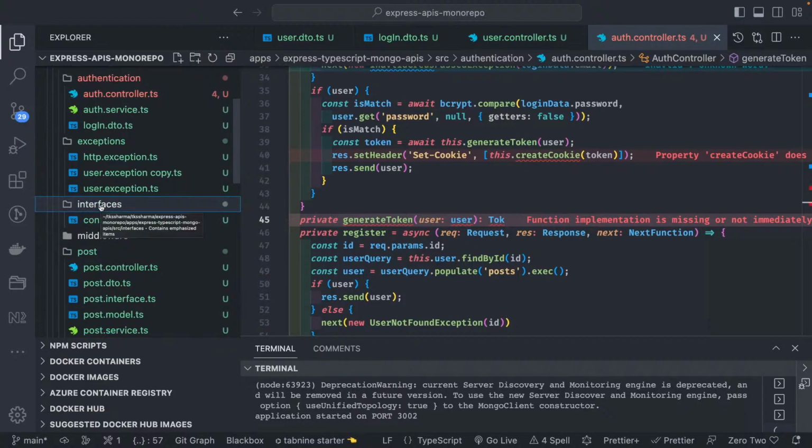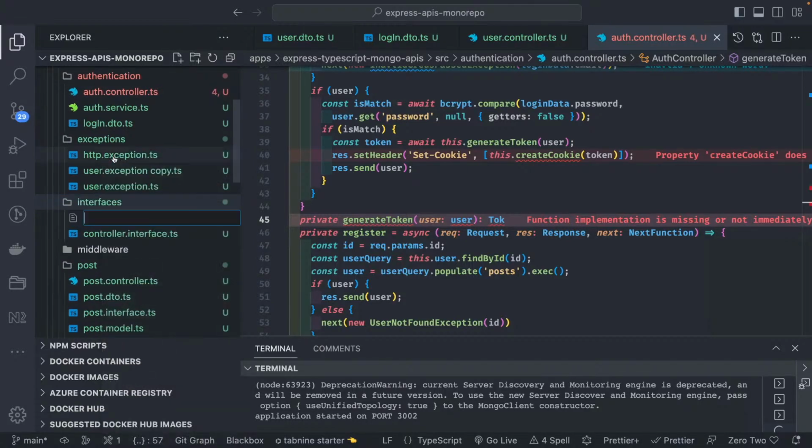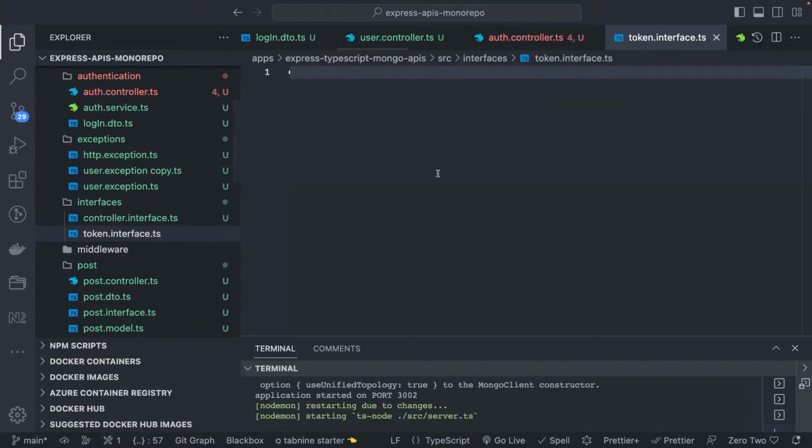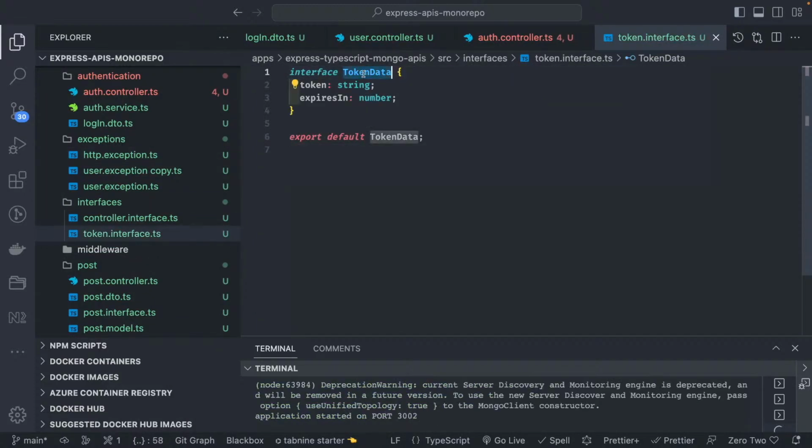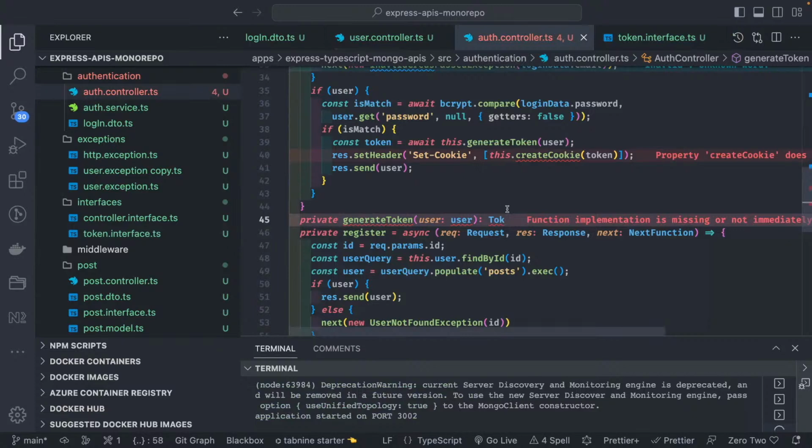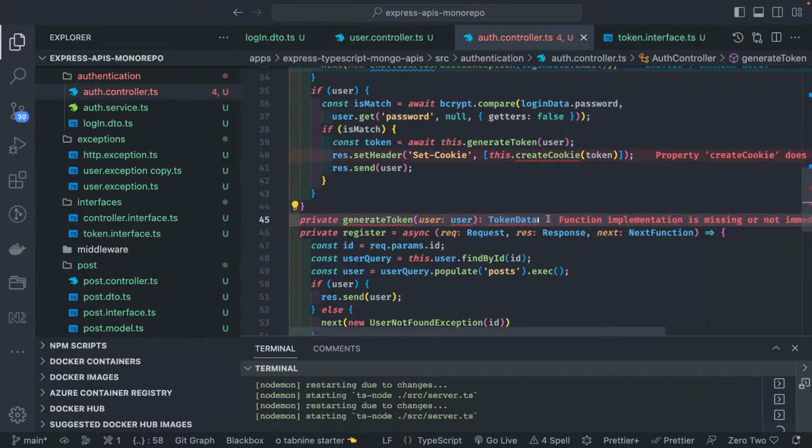We can create a simple interface for this, a token data interface in tokenInterface.ts. It's better to create separate files. So this is the token data, I need token and expireIn properties. So this is going to return me the token data.